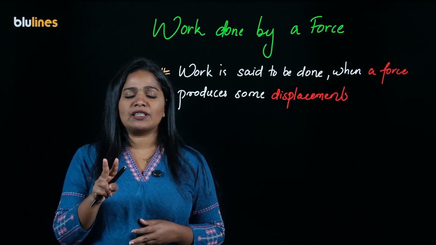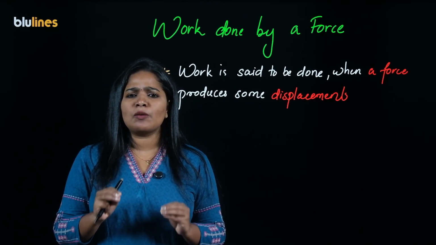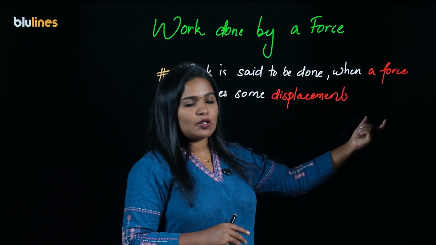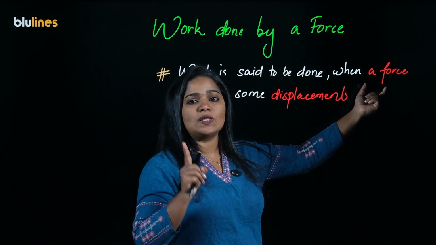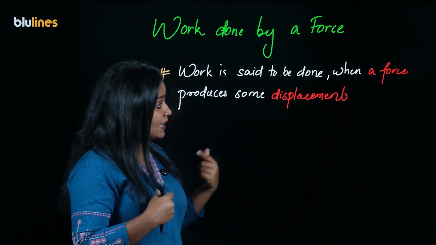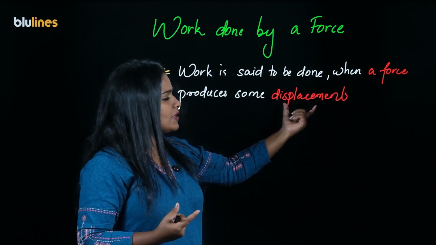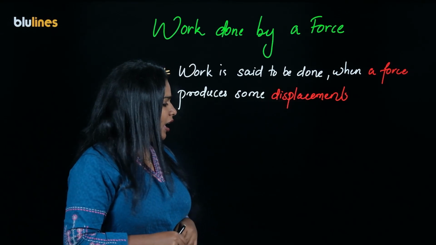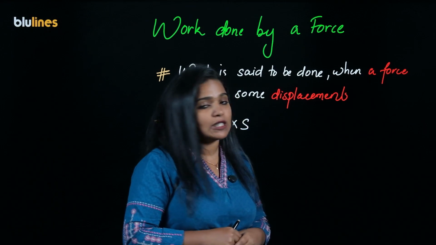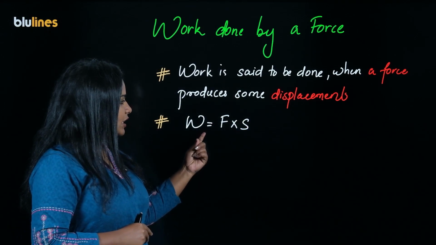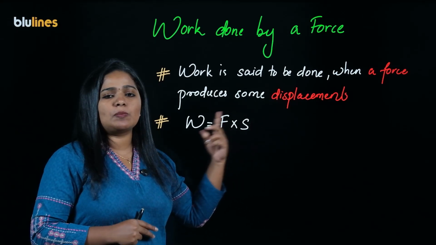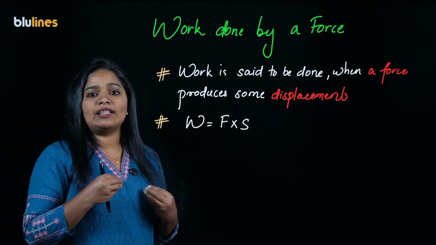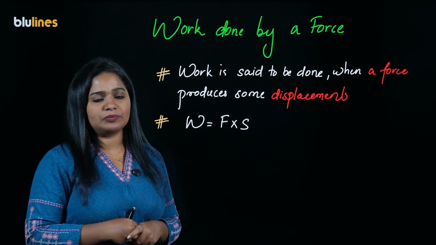There are two conditions to be satisfied to say that some work is done. What are the conditions? You can see the keywords. The first one is there should be a force acting on the body. And the second one is this force should result in some displacement. So these are the two conditions. And from this, we have a mathematical expression for work. Work is equal to force into displacement. This is a scalar quantity. We do not refer to direction when we say work.